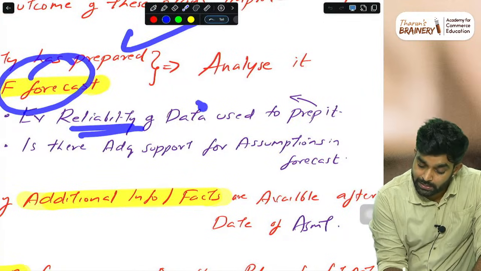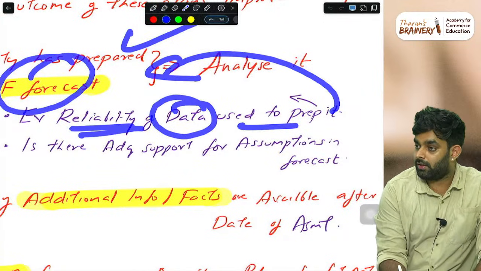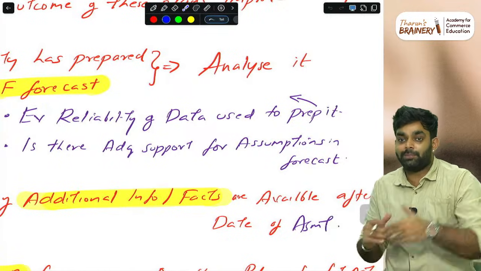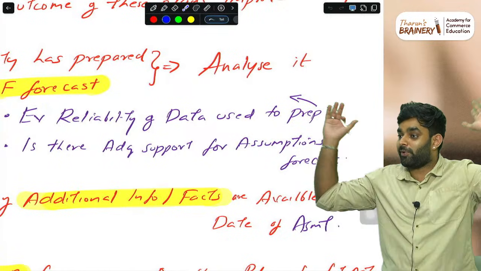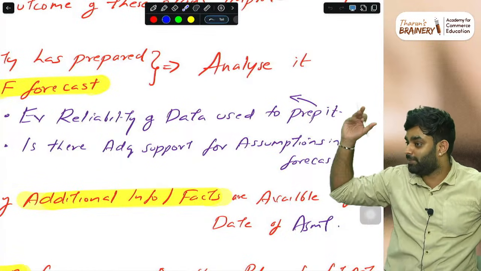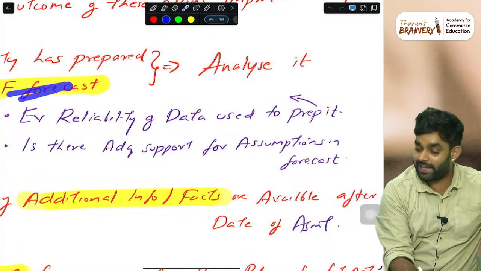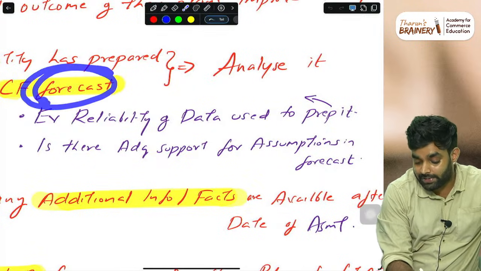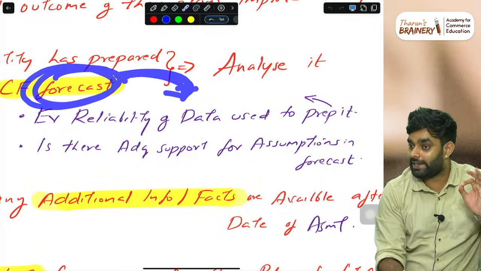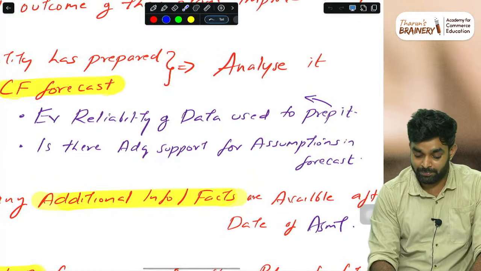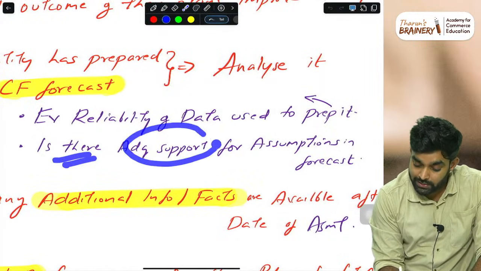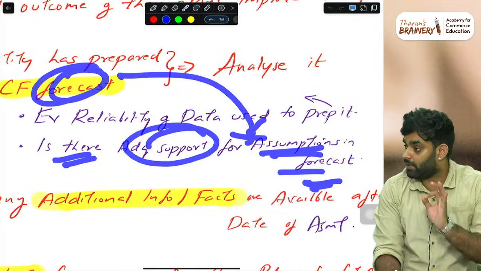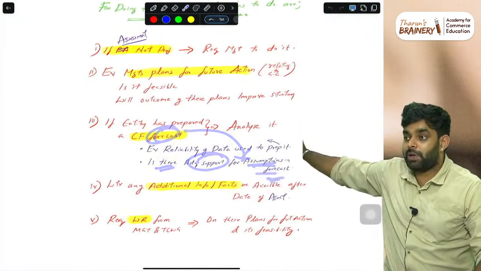Evaluate the reliability of data used to prepare it. In a cash flow forecast we can predict anything, just like in projected financial statements we can show 5 crore or 10 crore profit. So forecasts can also be made up. But as an auditor, when you are checking, on what data basis are they saying this? You have to check that. Is there adequate support for the assumptions of the forecast? Because this is a question.